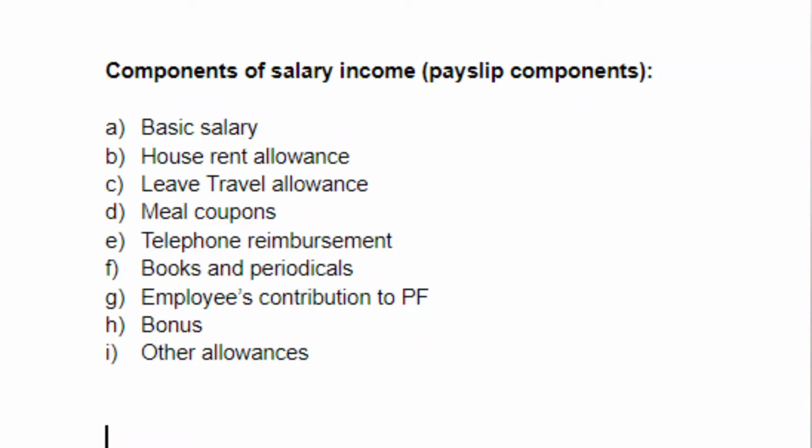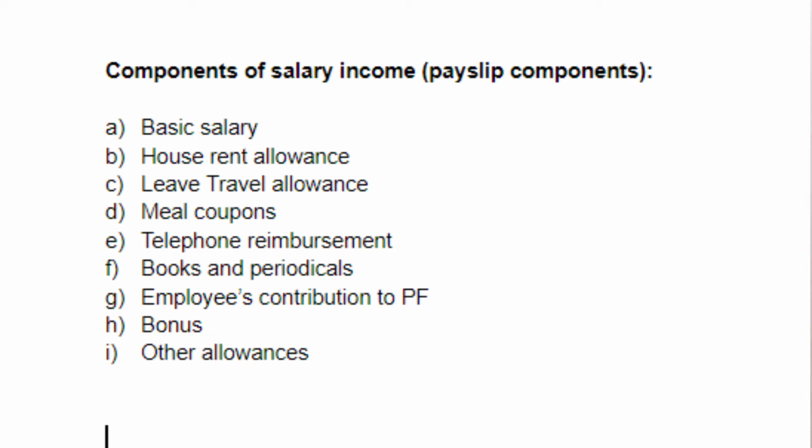So let us understand the components of your salary income, or understand your payslip. The components of your salary consist of the basic salary, house rent allowance, which is given for paying rent towards your residential accommodation, leave travel allowance for traveling within India to any place in India, meal coupons, the formal meal coupons given at 50 rupees per day for 2 meals, telephone reimbursement, which includes a reimbursement for your broadband, books and periodicals. This will also include any expenses for your self-learning,